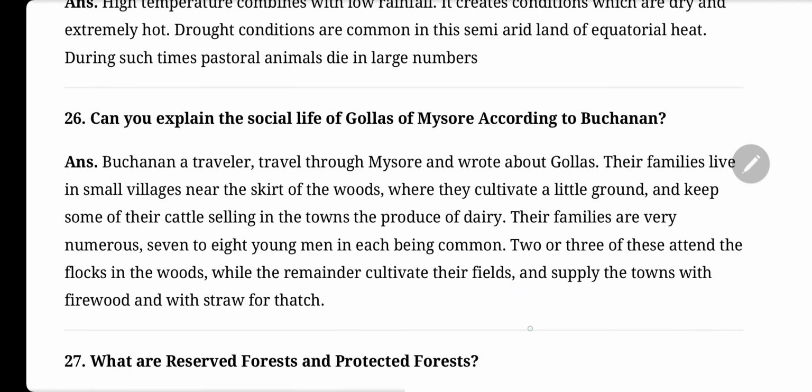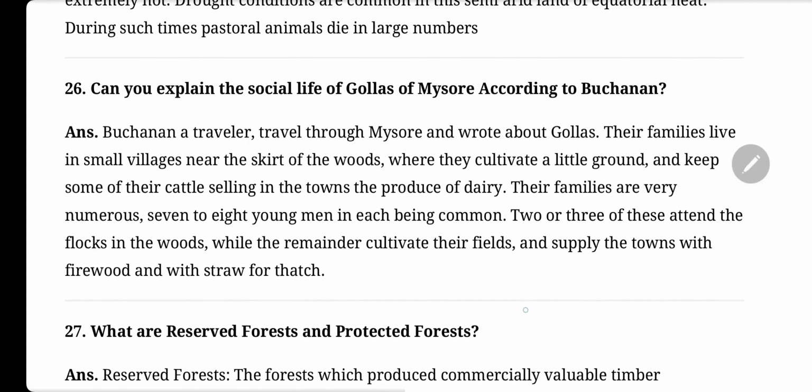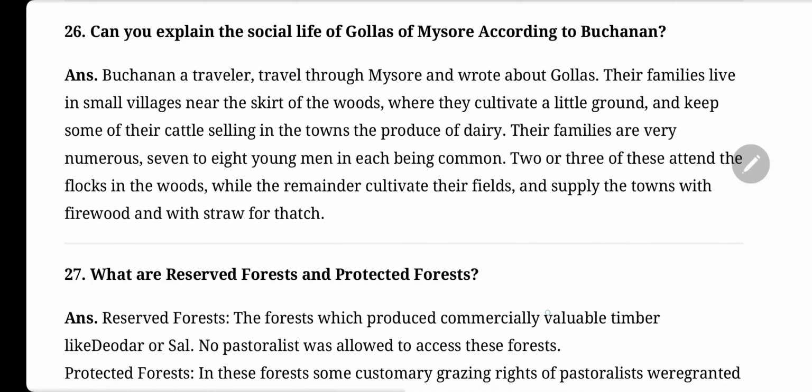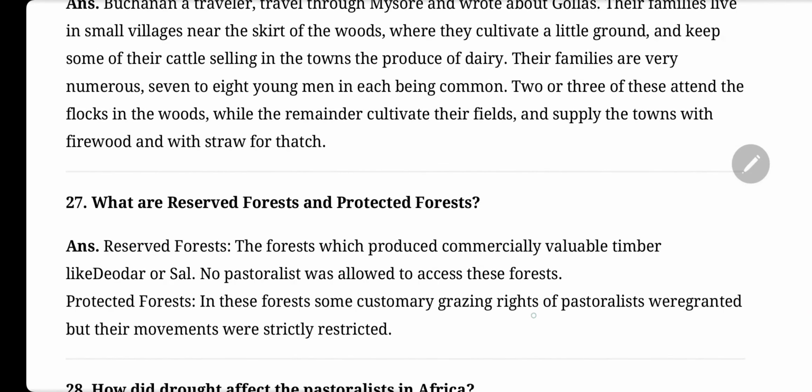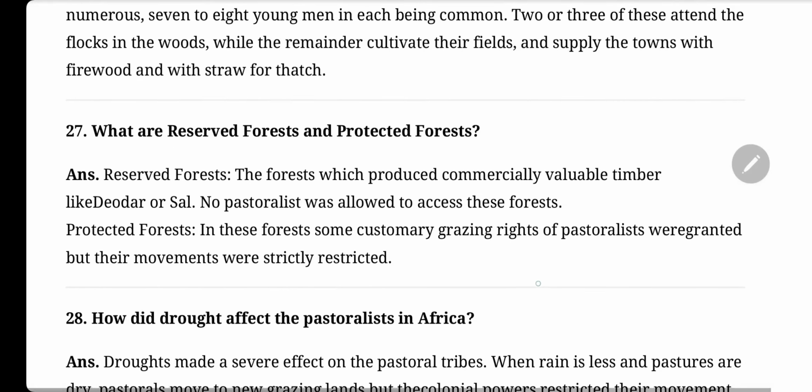Can you explain the social life of Golas of Mysore according to Buchanan? Buchanan traveled through Mysore and wrote about Golas. Their families live in small villages near the skirt of the woods, where they cultivate a little ground and keep some of their cattle, selling in the towns the produce of dairy. Their families are very numerous, 7 to 8 young men in each being common. 2 or 3 of these attend the flocks in the woods, while the remainder cultivate their fields and supply the towns with firewood and straw for thatch.